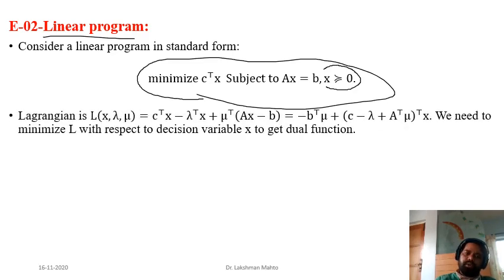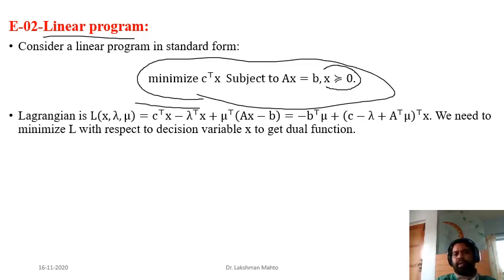So again we need to define the Lagrangian. The step is the same, so we will always go for the same step. The only difference is how to minimize the Lagrangian. This one is a linear function, so simple calculus techniques are not going to help much in finding the infimum of this Lagrangian with respect to the primal variable x.